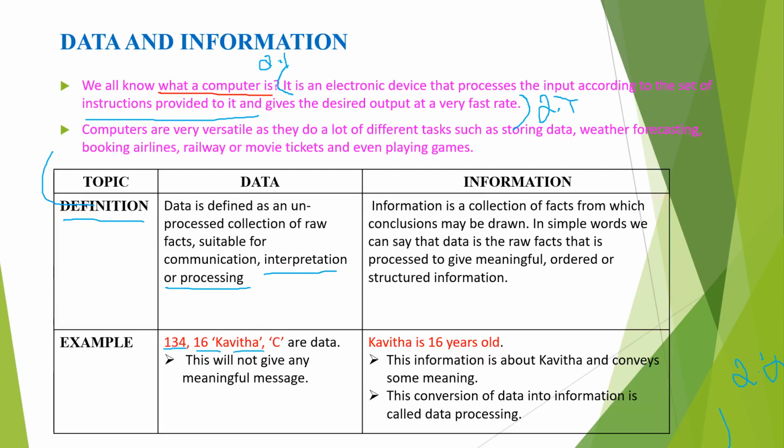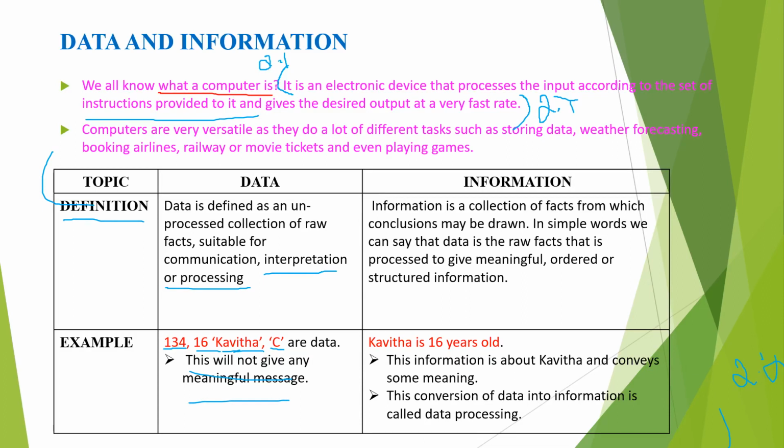Kavita, it's a string, isn't it? C is a character. A single letter is considered as a character. A collection of characters combined together to form a word is known as a string. This will not give any meaningful message.